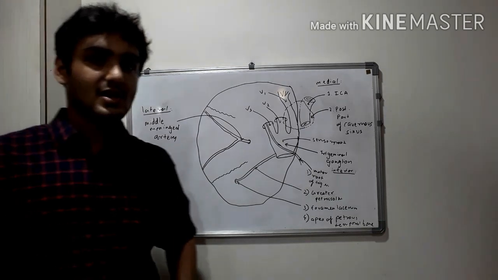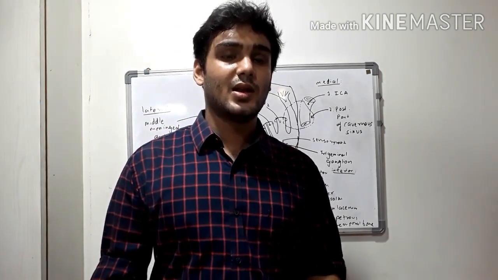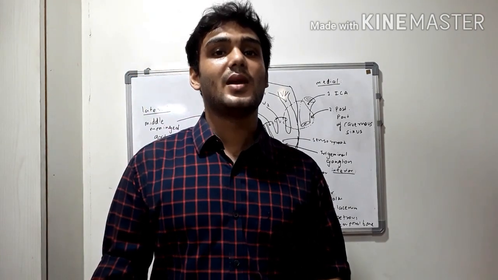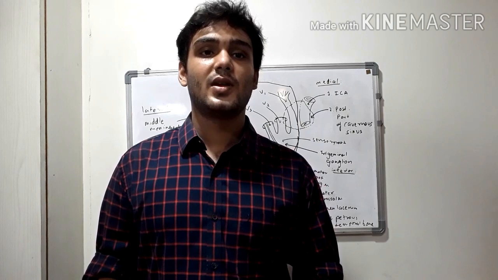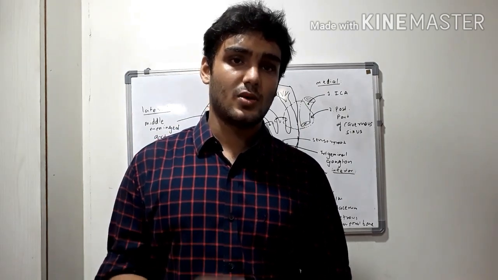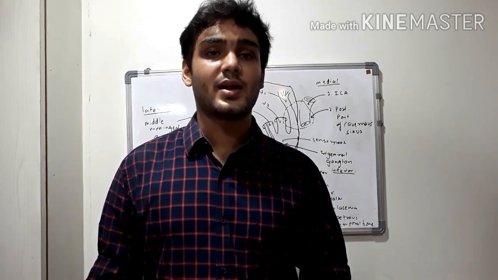So brushing up the relations again. Superiorly we have the parahippocampal gyrus. Medially we have the internal carotid artery and the posterior part of the cavernous sinus. Laterally we have the middle meningeal artery. And inferiorly we have the motor root of the trigeminal nerve, the greater petrosal nerve, the foramen through which it passes, that is the foramen lacerum, and the apex of the petrous temporal bone.